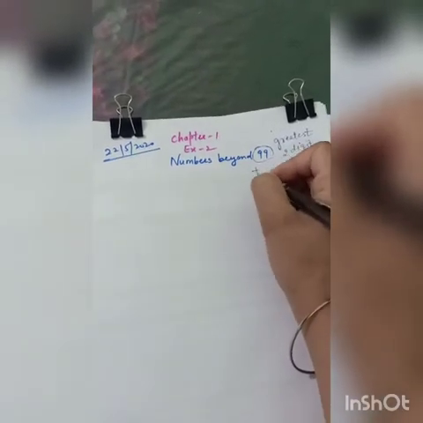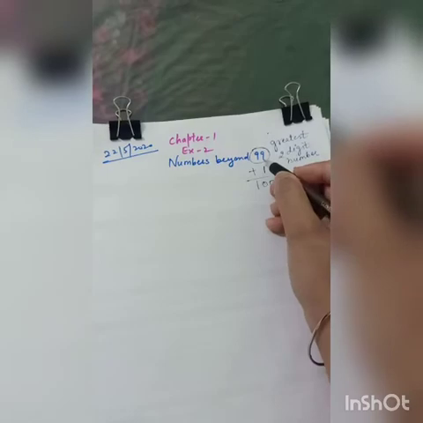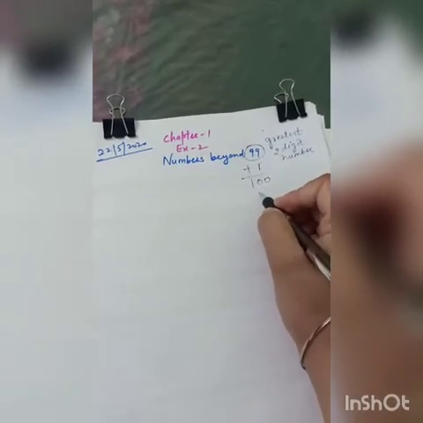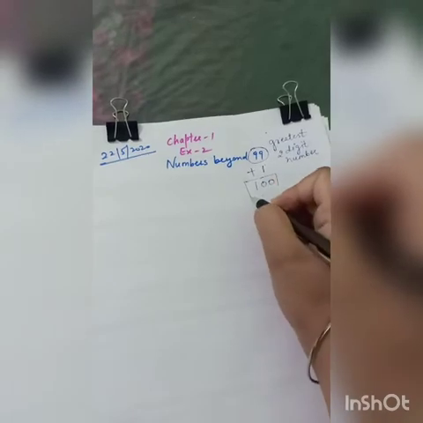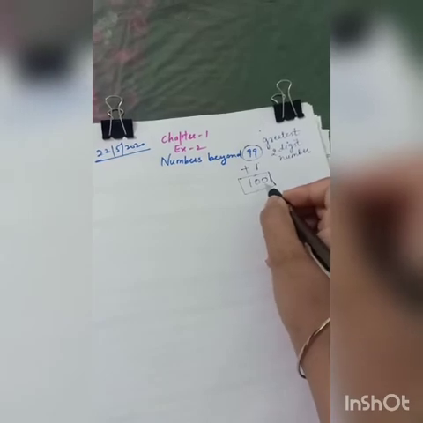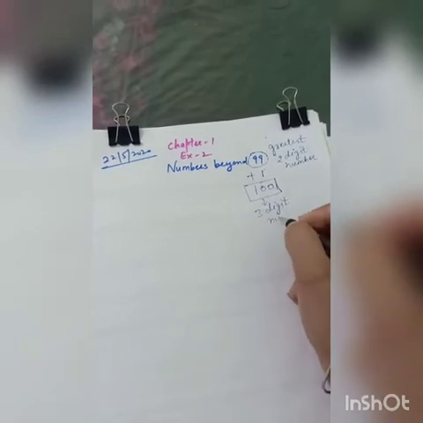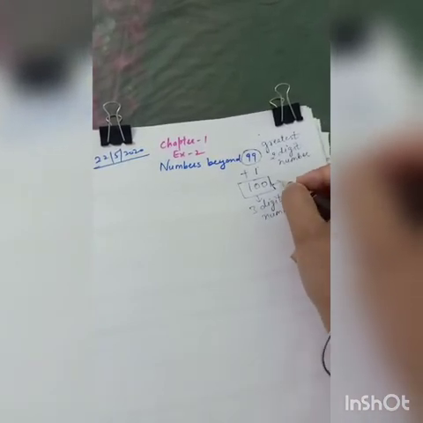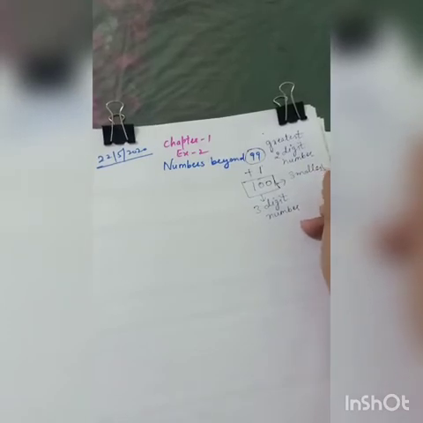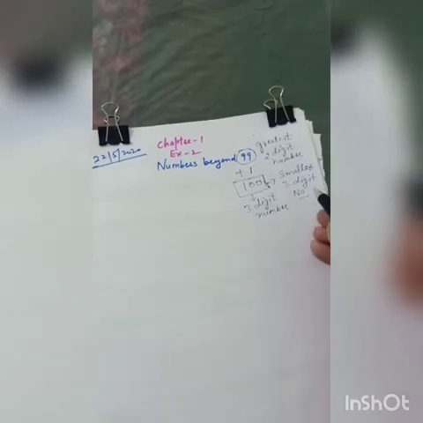So if I add 1 over here, I will get 100. If I add 1 to 99, what will I get? I will get 100. As you can see, this 100 has 3 digits. How many digits? 3 digits. 1, 2, 3. Right? So this is a 3-digit number. And 100 is the smallest 3-digit number, right? So we are going to learn more about 3-digit numbers.